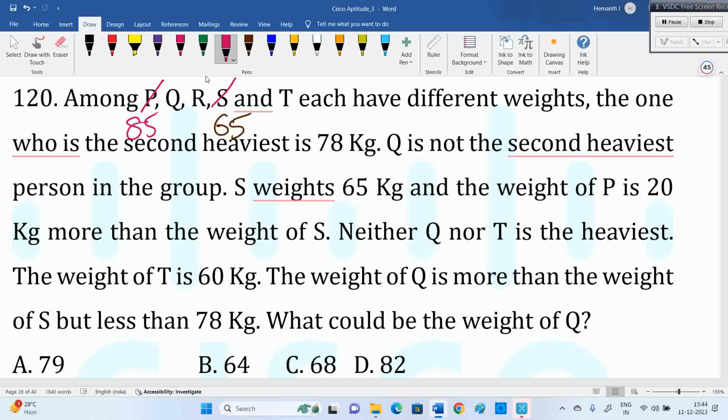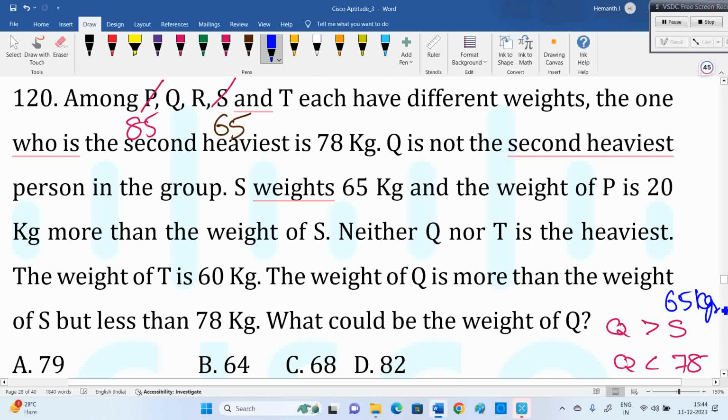Neither Q nor T is heaviest. Q is not the second heaviest also. Q is more than the weight of S but less than 78. What would be the weight of Q? So Q is more than S. Q is less than 70. More than S means more than 65.